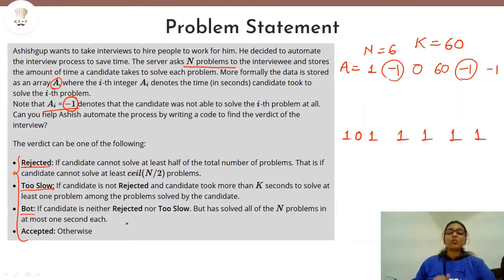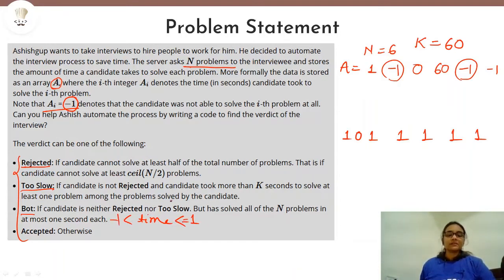But keep one thing in mind, that -1 denotes that the person was not able to solve the problem at all. So the time should be between 1 and -1.